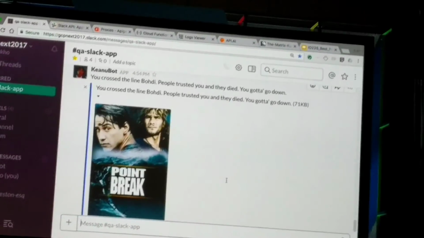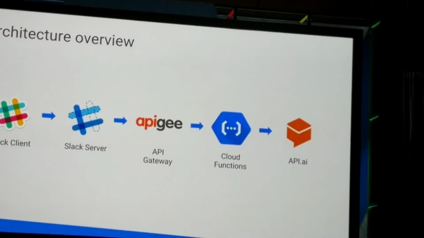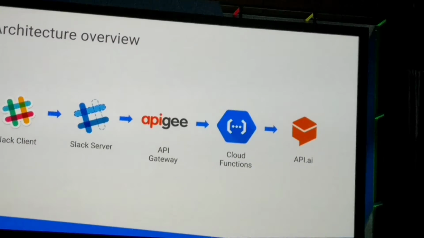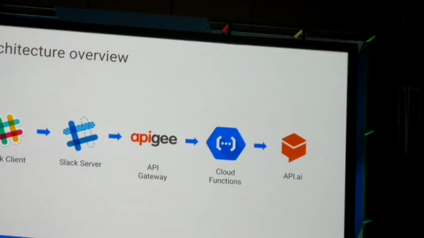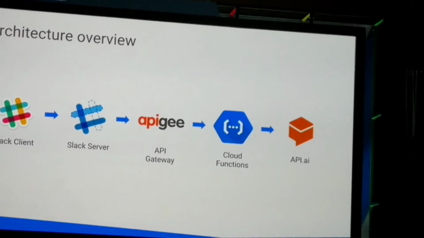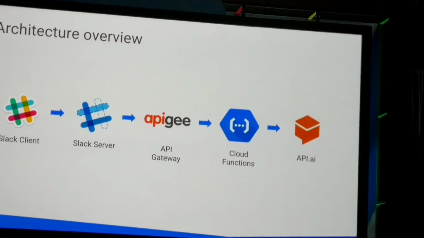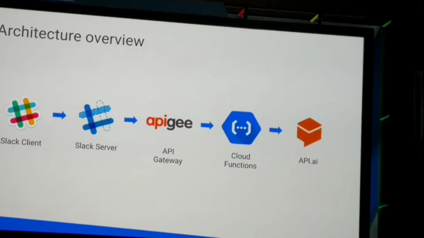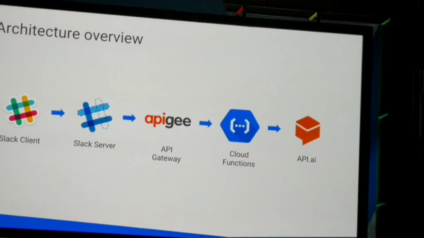I want to actually show you the architecture and how that works. So what I just showed you is the Slack client, talking to the Slack server, talking to an API gateway, which is Apigee's API gateway, talking to cloud functions, talking to API.ai, and giving back a response. All right, so let's go back to the demo.